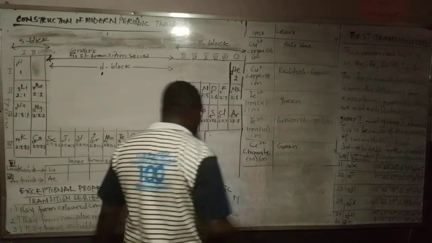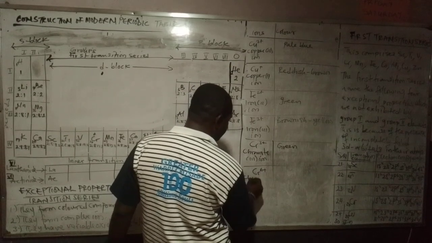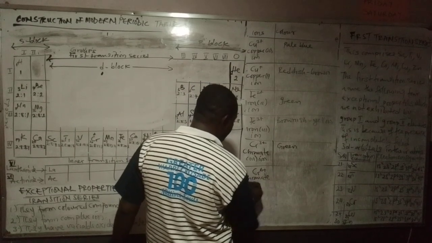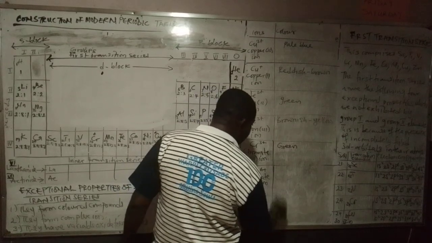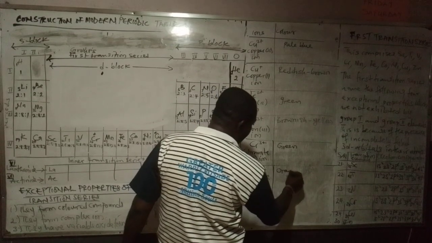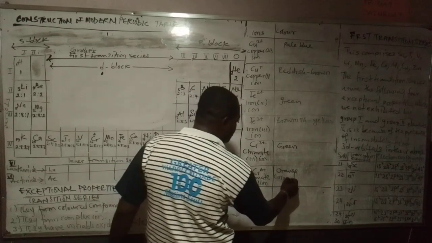Then you have chromate 6 ion. The color of chromate 6 ion is orange.